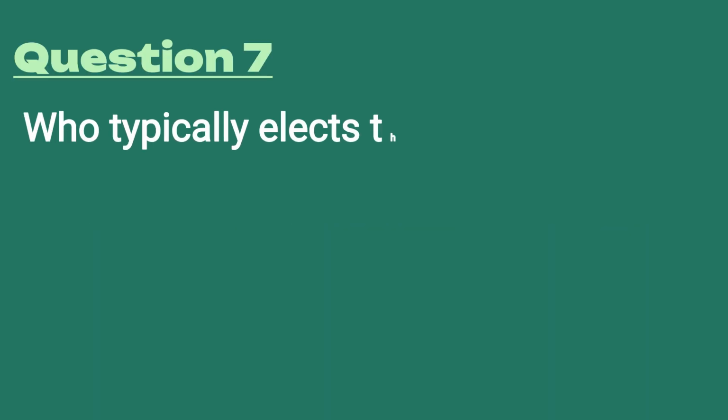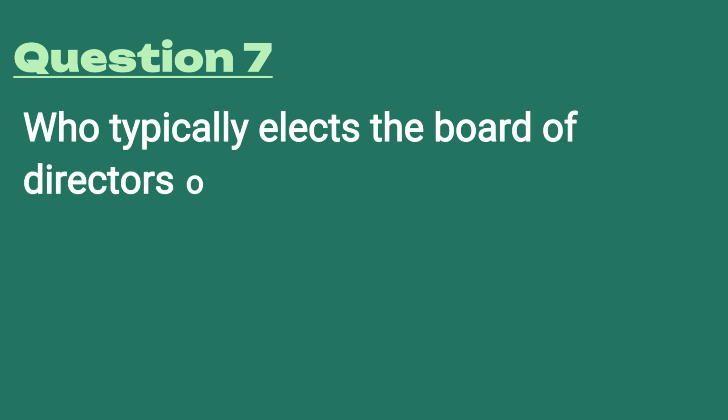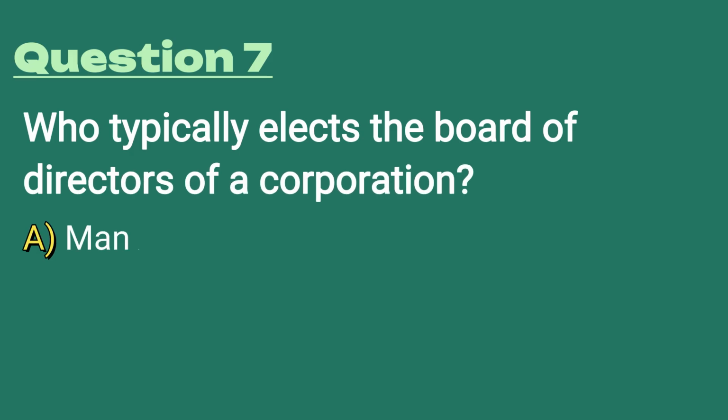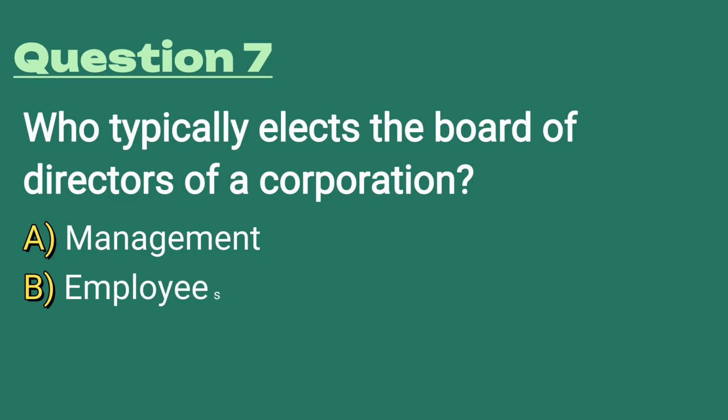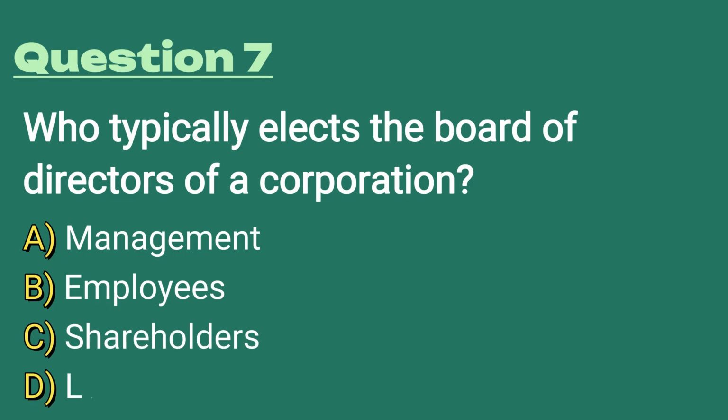Question number 7. Who typically elects the board of directors of a corporation? A, management, B, employees, C, shareholders, D, the local residents.